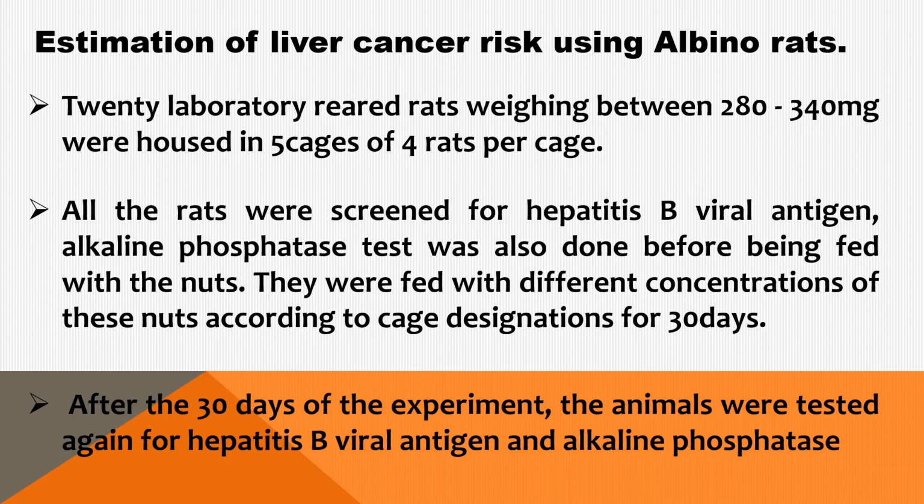After the 30th day, these animals were bled again, and hepatitis B viral antigen and alkaline phosphatase tests were done again, so as to compare with the initial one that was done at the beginning of the experiment.